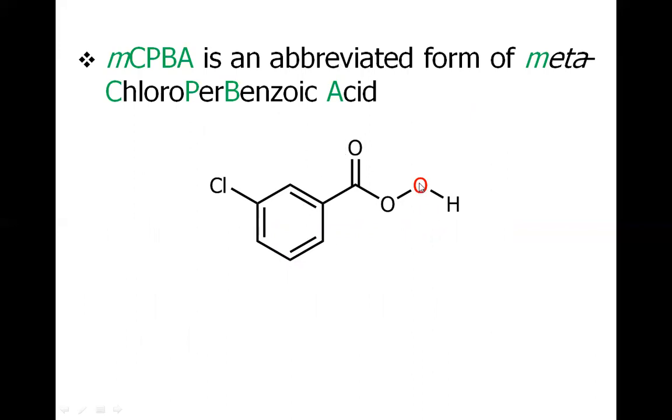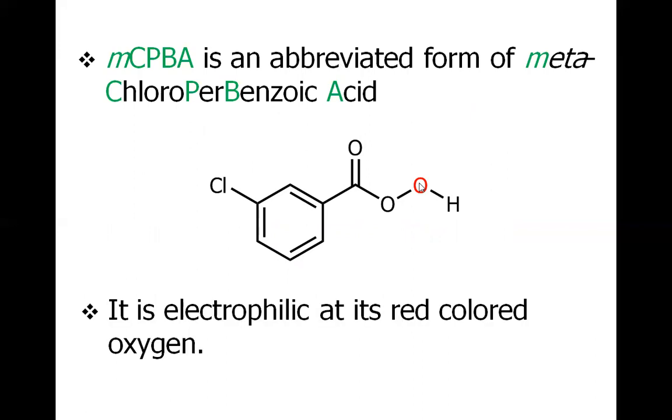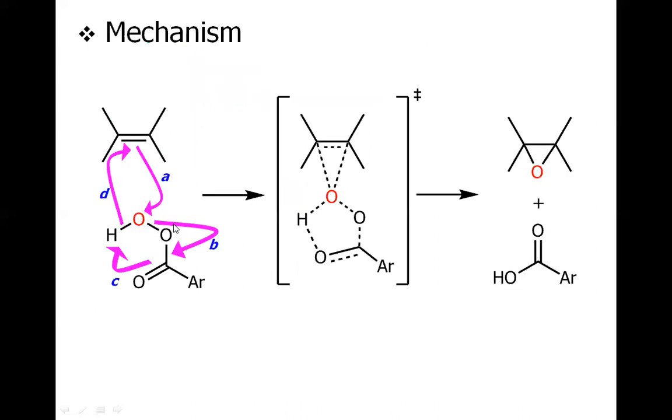You could see this red oxygen is the electrophilic oxygen. Why is it electrophilic? Because when the nucleophile attacks this oxygen, the OO bond is broken, and we have metachlorobenzoate as a byproduct, which is obviously stable because of resonance stabilization. So this oxygen is electrophilic and not the other one, because if the nucleophile attacked this carbon, we would have the HOO negative ion, which is less stable than the benzoate ion.